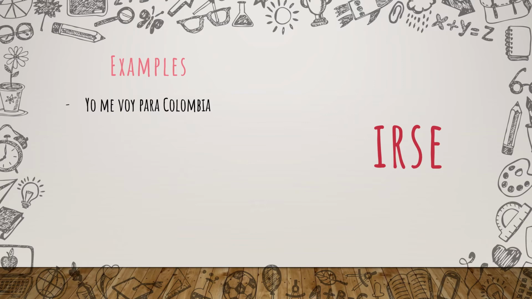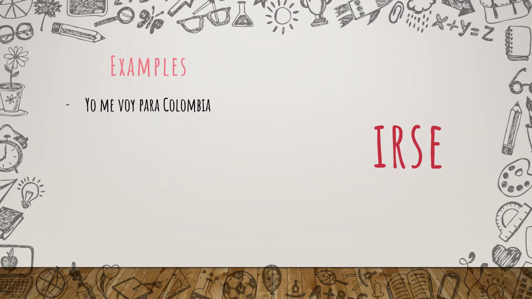That's enough. So now I'm going to show you one last example for the conjugation of the verb irse, but this is interesting because here I'm going to explain a different meaning of the verb irse, which is not going to be precisely leave. "Yo me voy para Colombia." As you can see here, we have a different preposition, the preposition para.